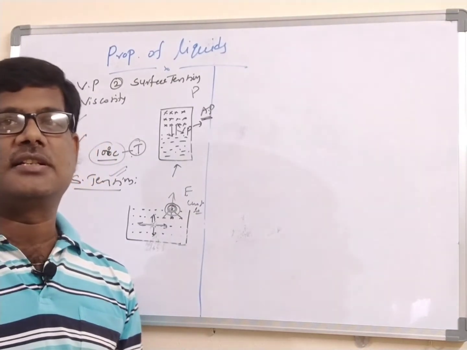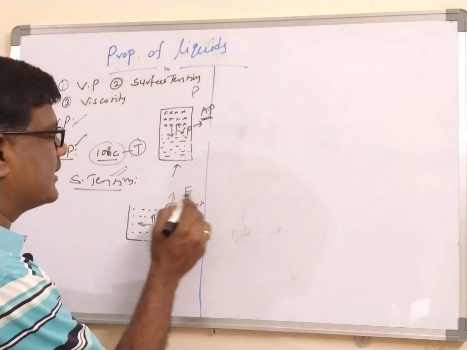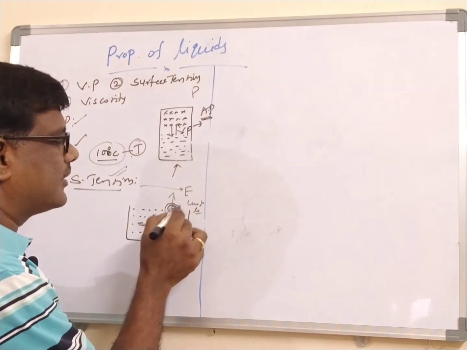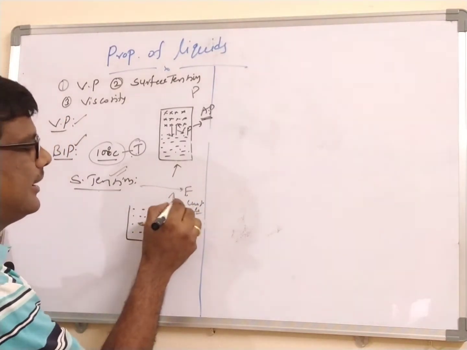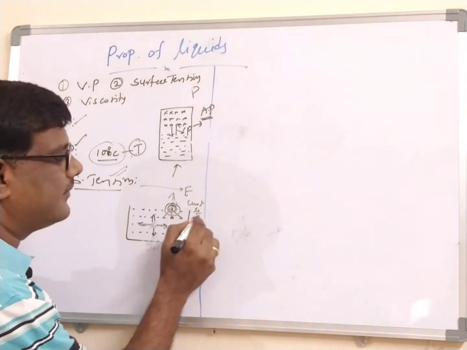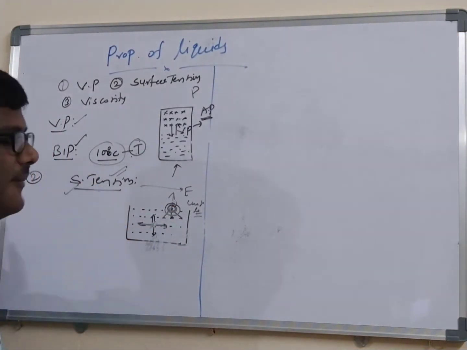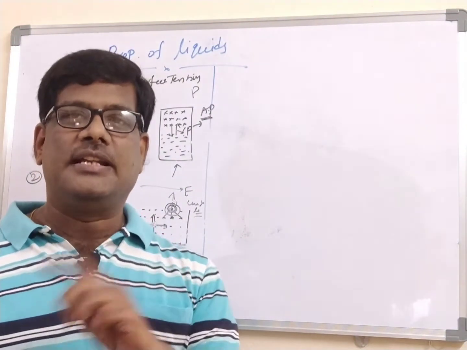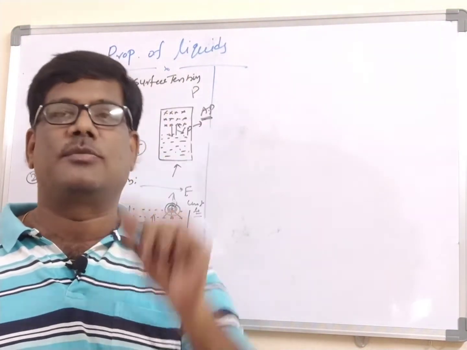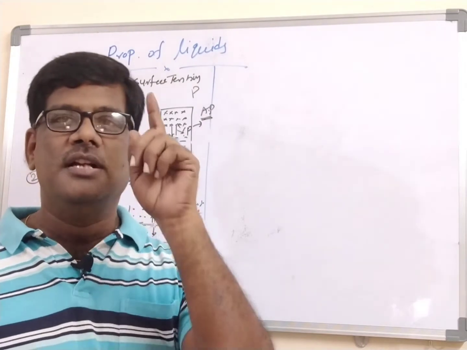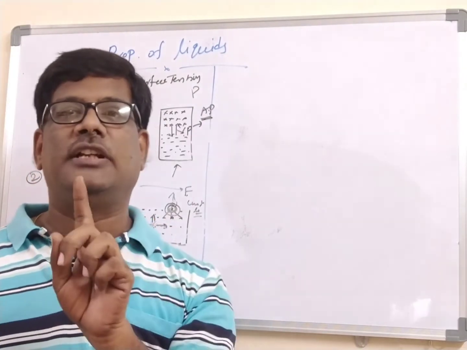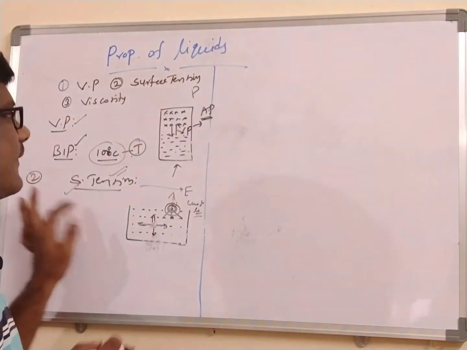And what is the definition of surface tension? Surface tension is a force which is acting on the surface molecule at the right angle, in a given unit length. Once again, the definition: it is a force which is acting on the surface molecule, not on the bulk molecule, at a right angle in a given unit length. That is called the surface tension.